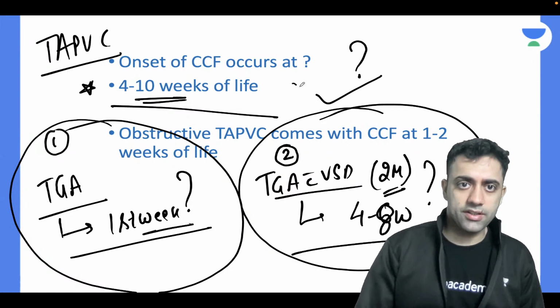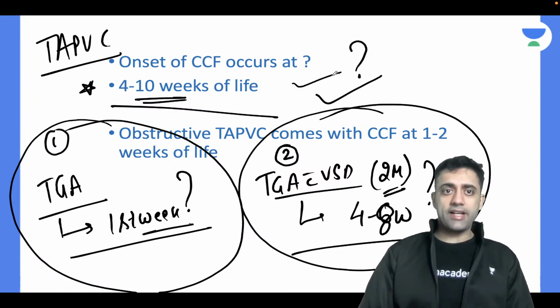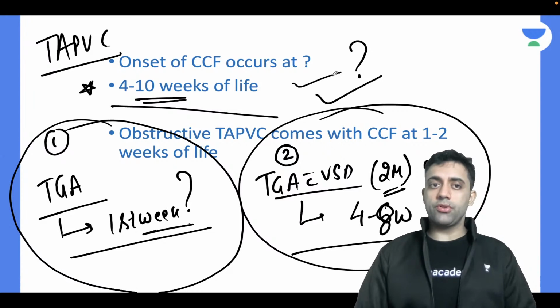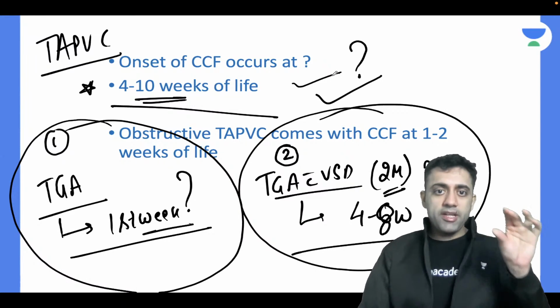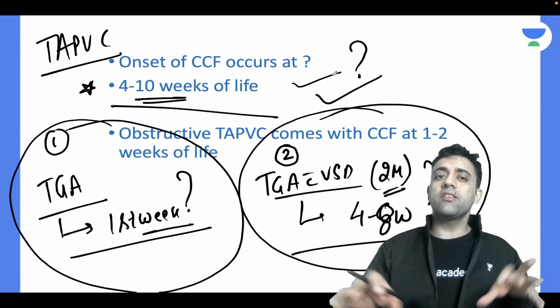And the same goes with TAPVC also. A supracardiac TAPVC will show you symptoms in 4 to 8 or 4 to 10 weeks. Please write that in your notes. This only will give you the marks.